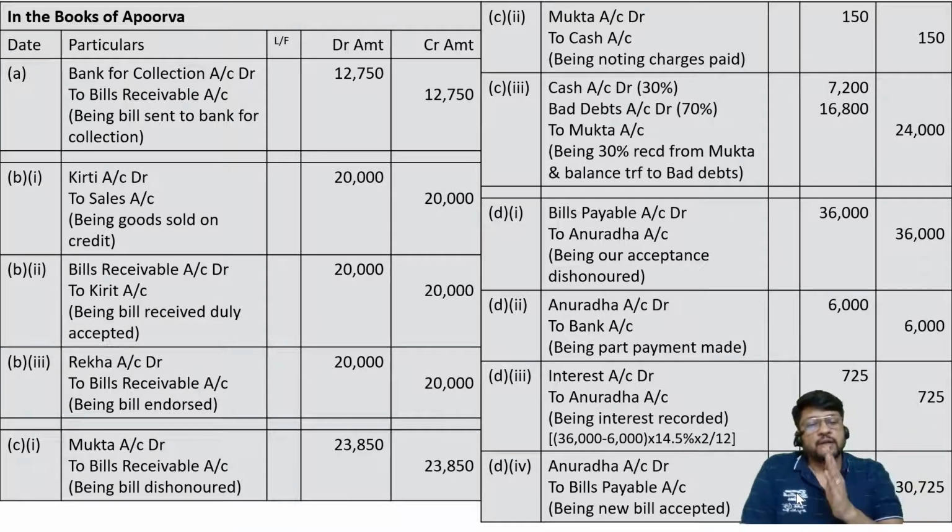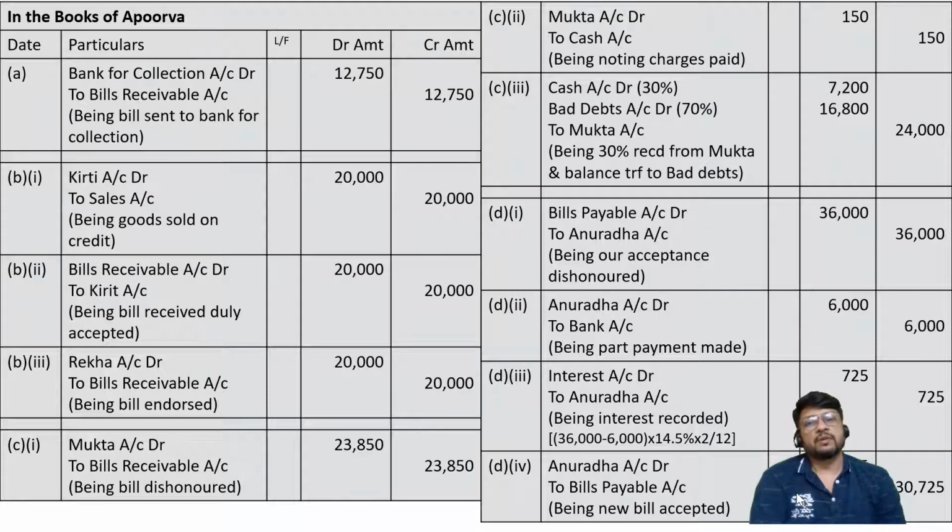If it is before the due date, it is honored, it is called as retired. If it is on the due date, it is honored, it is called as honored. If it is on the due date, it is dishonored, it is called as dishonored. If it is on the due date or before the due date, the request is made for the purpose of cancellation, it is called as renewal. Okay, so these are the different things which we have studied. Thereafter we tried to understand the entries. We solved almost like 7 problems of basic nature just to understand all the different entries. Then we have considered a special lecture, summary lecture, in which all entries were considered by me in single lecture. 30 minutes lecture it was there, 30-35 minutes.